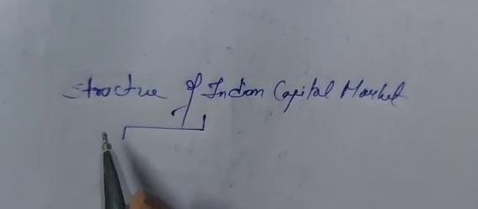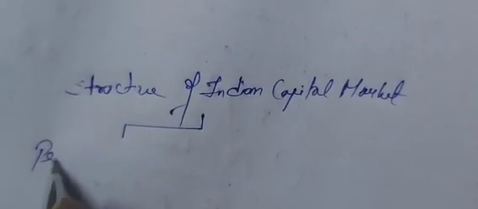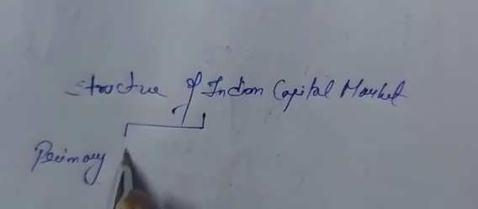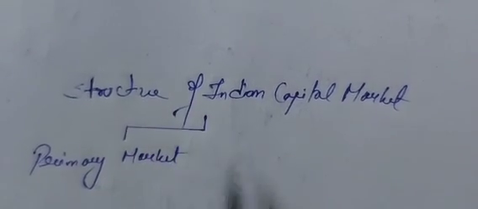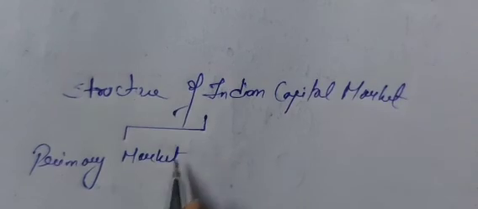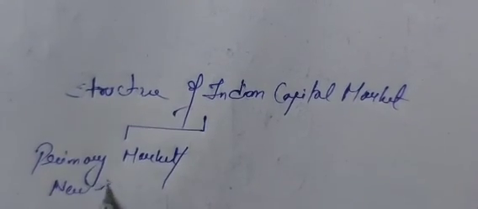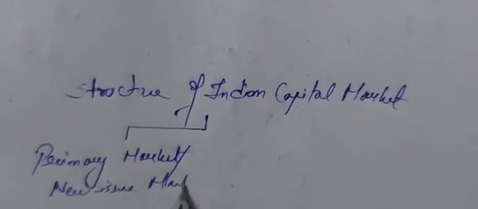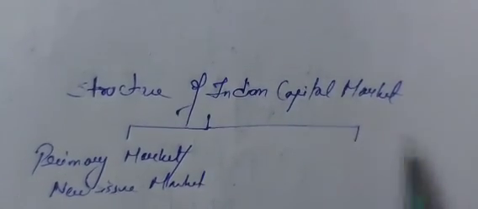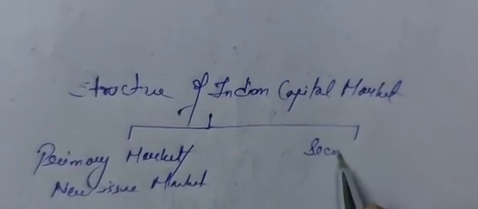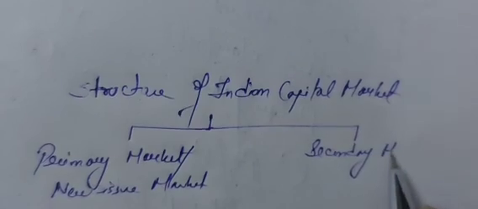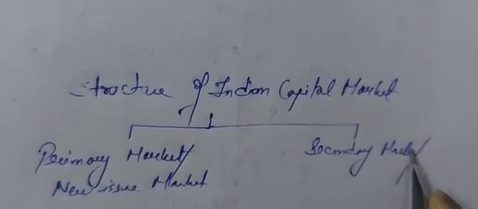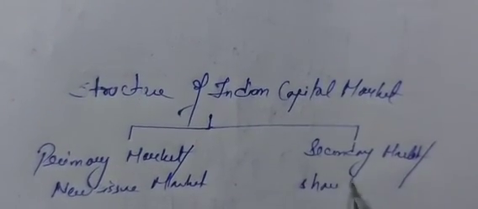One is the primary market. We can also call this primary market the new issue market. And the second one is the secondary market, or we can call this the share market.